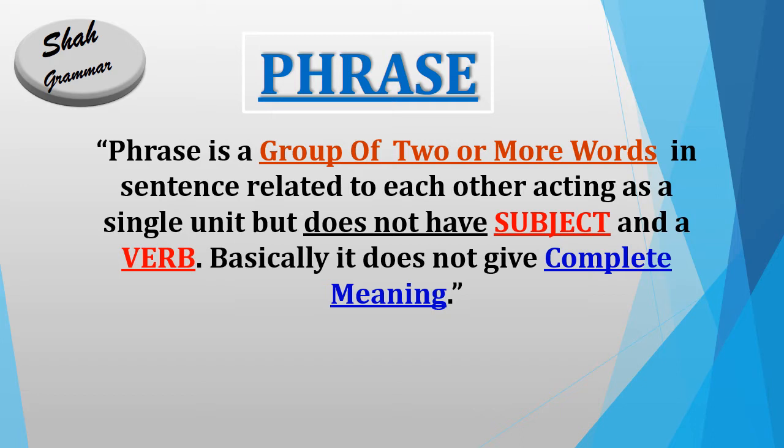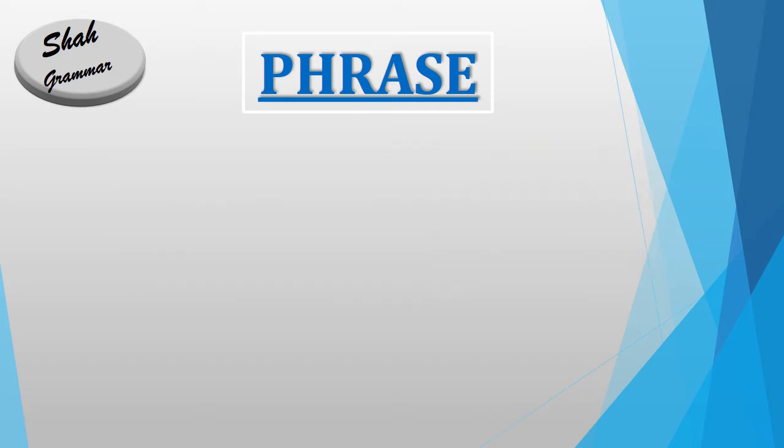So you have understood what is phrase. Phrase is a group of two or more words but does not have subject and verb. That's why it does not give any meaning. So you will better understand with the help of examples. Now see the examples of phrases.